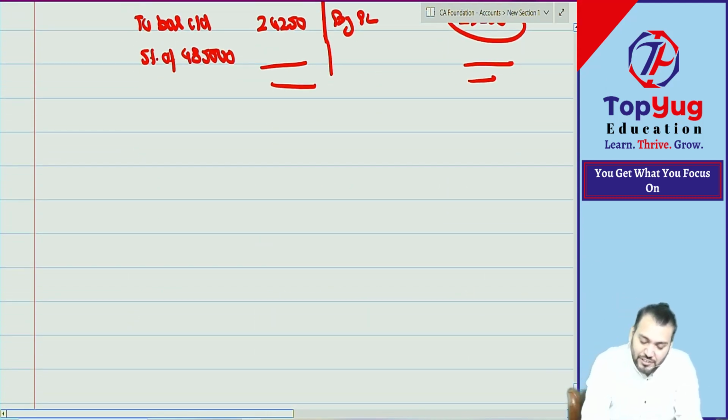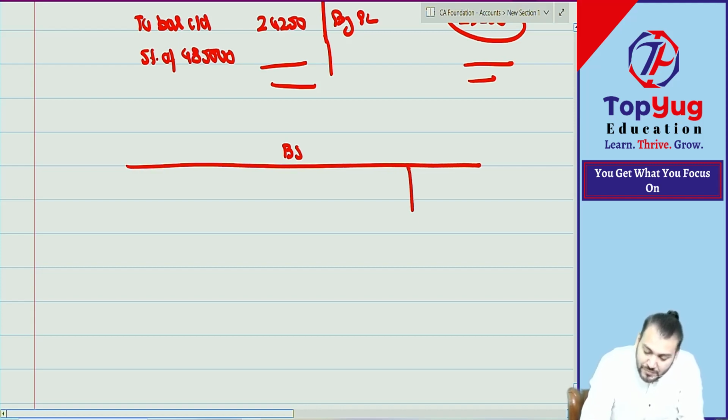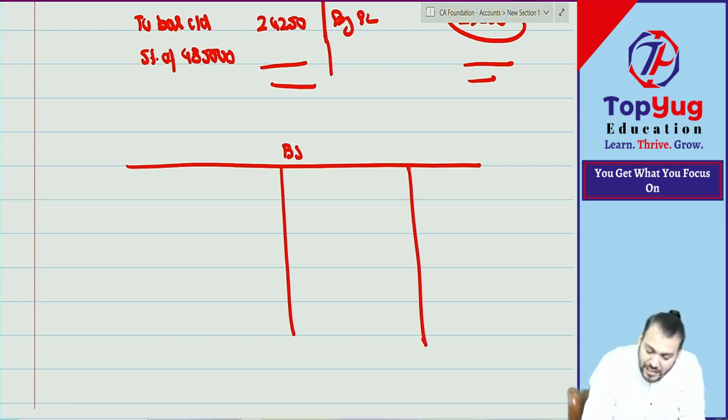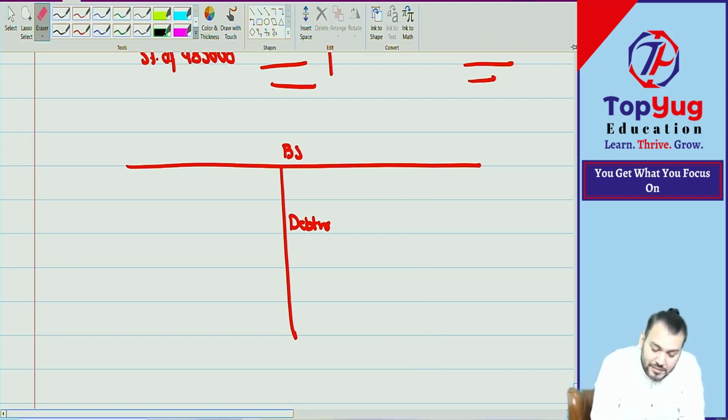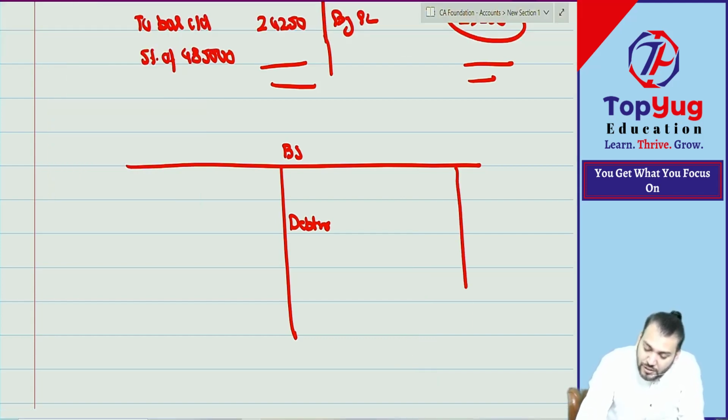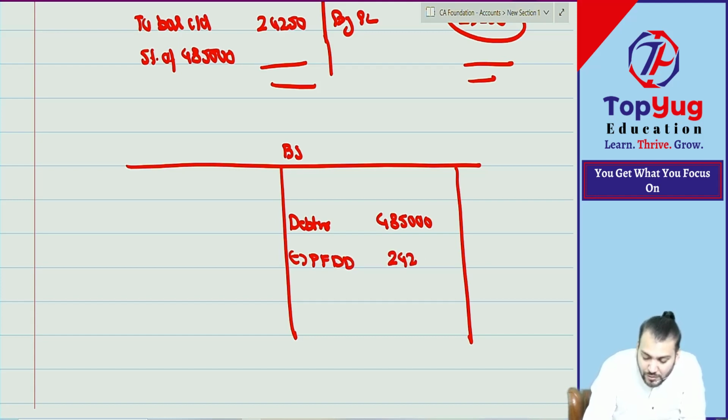Tell me, in the balance sheet, when you prepare it, let us understand that effect. In the balance sheet, debtors will come at how much? Closing debtors. Debtors will come at 4,85,000. Less, provision for doubtful debts, how much? Very good, excellent.